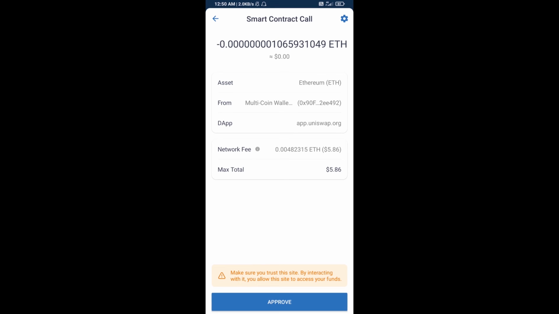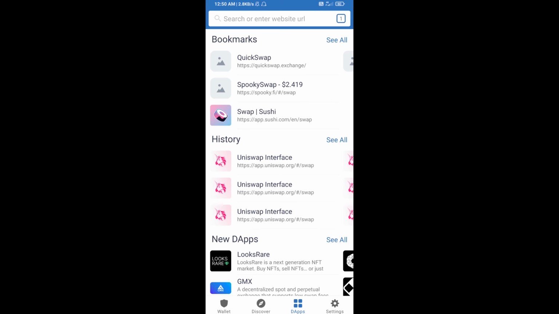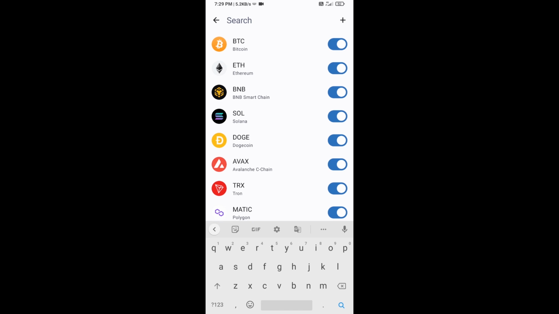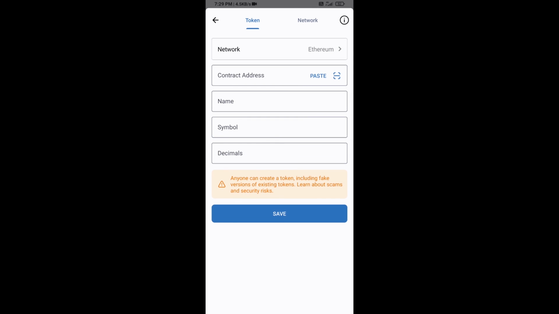After that you will add custom this token on Trust Wallet. Go to Trust Wallet, then click on search icon, then click on add custom token. After that you will check token network. Token network is Ethereum, it is good. Then click on paste. Now here Bird coin is showing, then click on save.